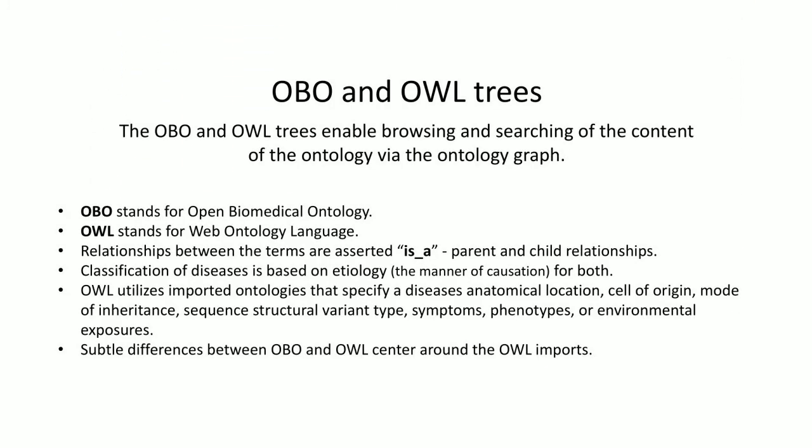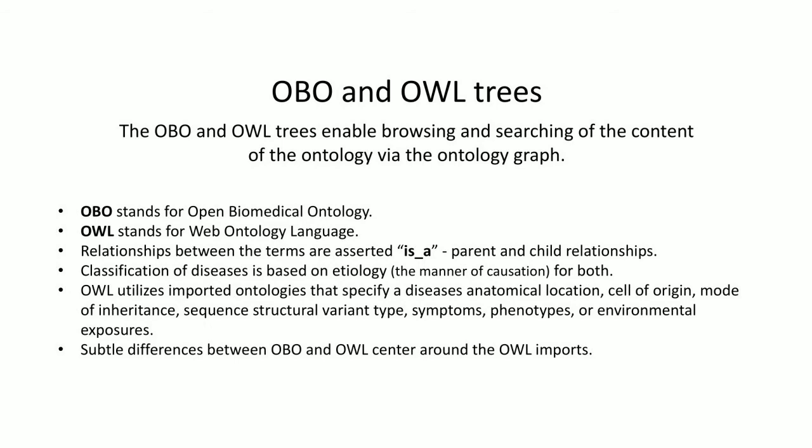Simply put, OBO and OWL are two different formats for data storage. Both formats enable browsing and searching of the content of the ontology. OBO stands for Open Biomedical Ontology. OWL stands for Web Ontology Language. In both cases, relationships between the terms are viewed as asserted is_a parent and child relationships. In both cases, diseases are classified based on their etiology.